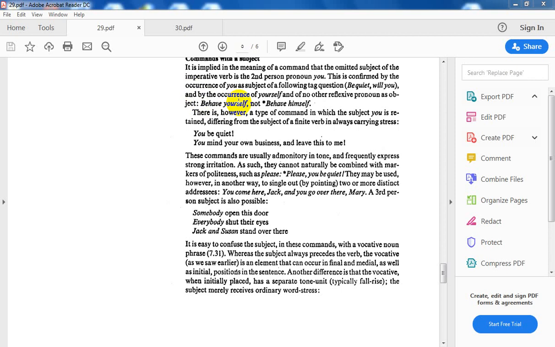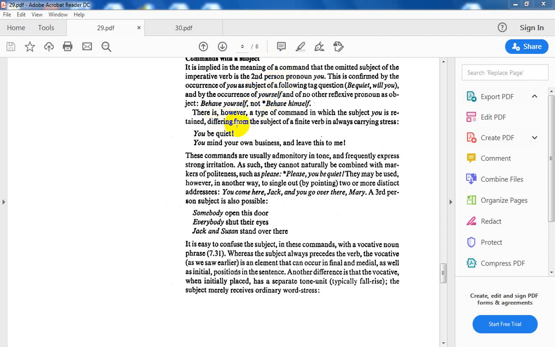There is another piece of evidence that the implied subject is you, not any other pronoun, which is the occurrence of yourself as a reflexive pronoun, and no other reflexive pronoun as object. I say behave yourself. I cannot say behave himself or behave herself. So these are two practical pieces of evidence that the implied subject is you, not another pronoun. This is what concerns the command without a subject.